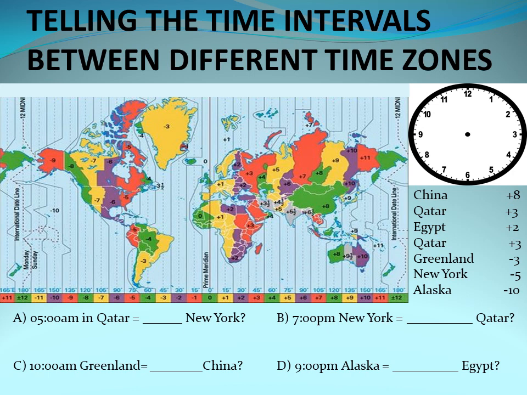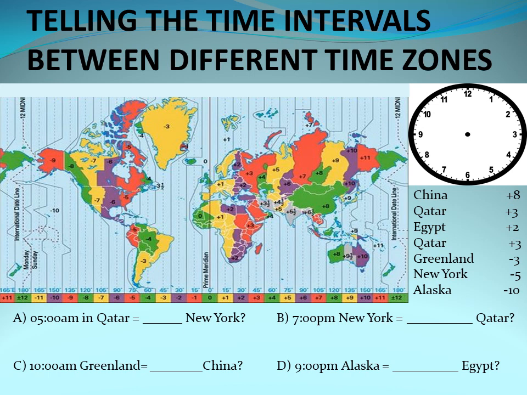Okay, now what's the first thing we do? What zone is Qatar in? Qatar is +3. So we understand that Qatar is a +3 country, and our time now is 5 a.m. That's an assumption. Now, since we know that our time is 5 a.m. in Qatar, let's see what time it will be in GMT.